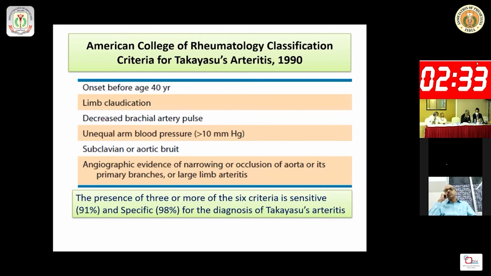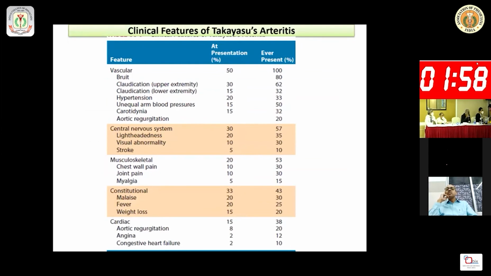And in this case, though the patient is about 45 years of age, check for the history of limb claudication, decreased brachial artery pulse, unequal arm blood pressure, subclavian or aortic bruit, and angiographic evidence of narrowing or occlusion. The presence of 3 or more of the 6 criteria is sensitive, nearly 90%, and specific, 98%, for the diagnosis of Takayasu arteritis. So you can use these classification criteria and apply them to this patient to diagnose the case of Takayasu arteritis. These are the clinical features of Takayasu arteritis.